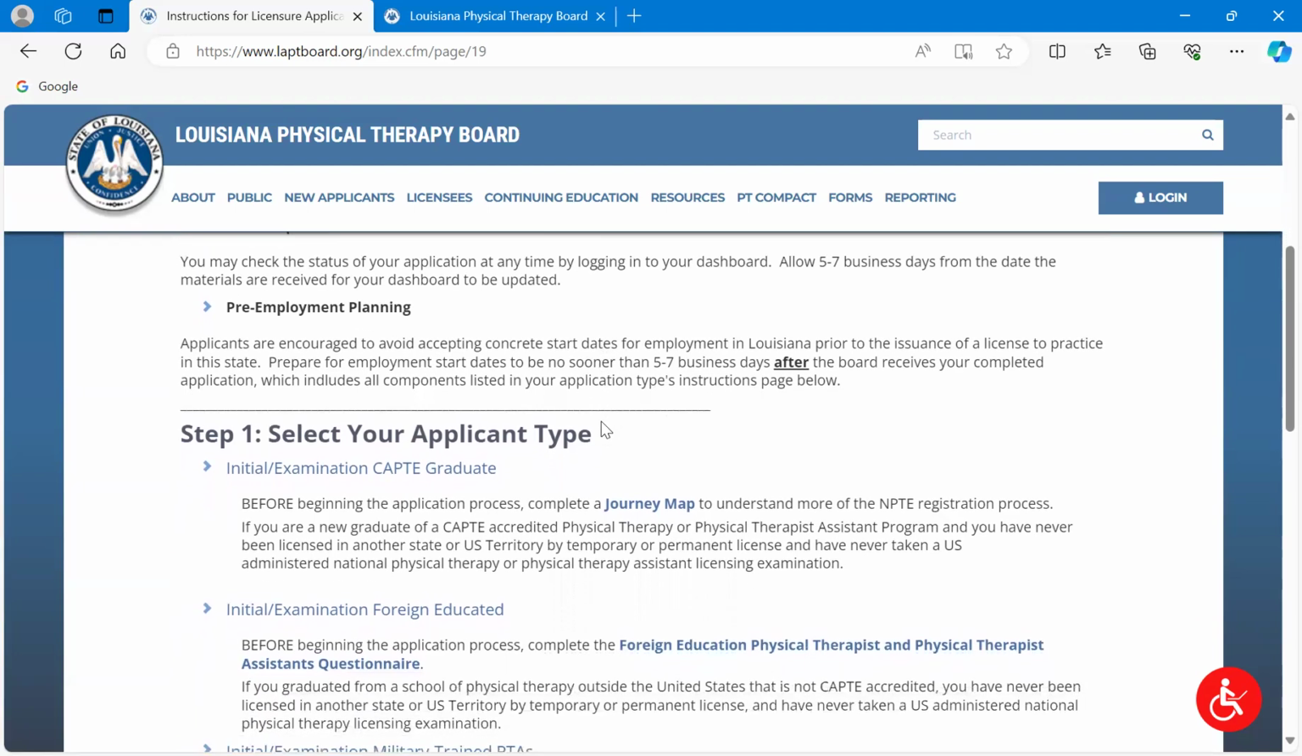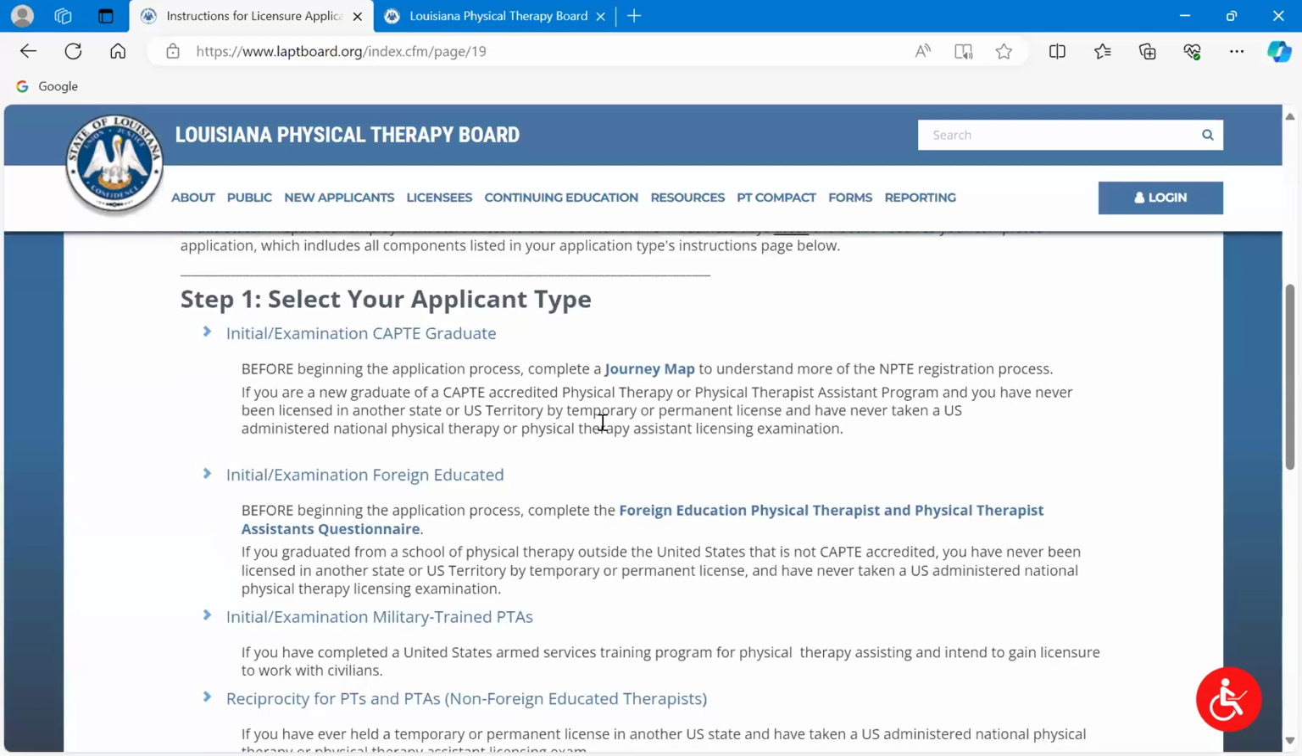And then before we get going, the last thing is pre-employment planning. So we do encourage you to avoid accepting a concrete start date for employment prior to the issuance of the license to practice in the state. We are working very diligently and hard to get you licensed and ready to go into the profession. But sometimes, you might give the employer a start date of say, oh, Monday the 2nd, but you don't have your license yet. So you just want to be wary of giving concrete start dates and understand that until you actually have a license, you just don't want to promise something you can't fulfill. All right, so those are my reminders to start off.